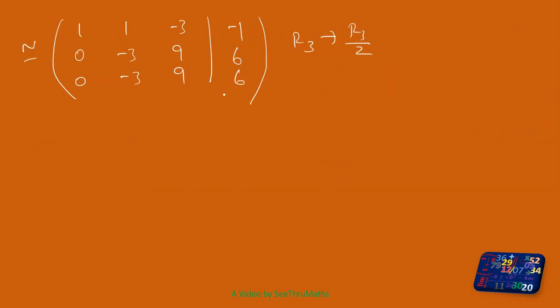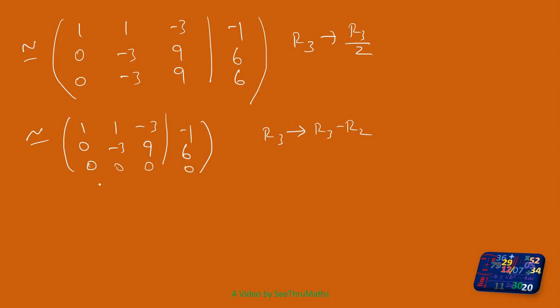See here, both rows are the same now. So first row no change, second row no change, row 3 is replaced by row 3 minus row 2. So 1, 1, minus 3, minus 1, then 0, minus 3, 9, 6, and here 0, 0, 0, 0. Why is it 0? Because two rows are the same.